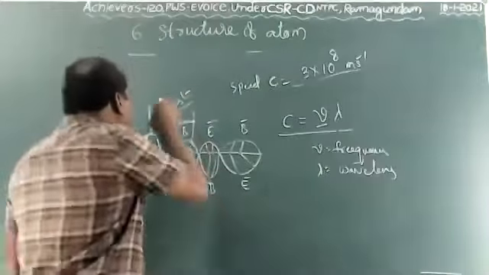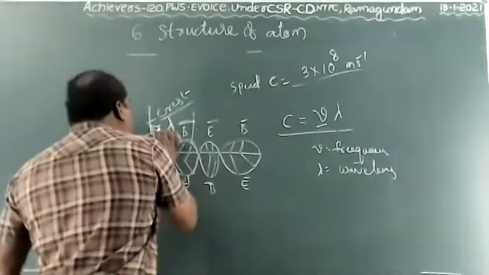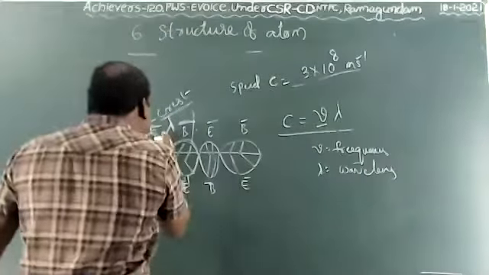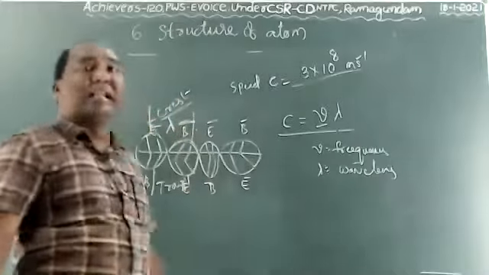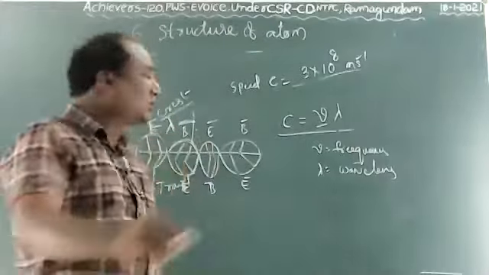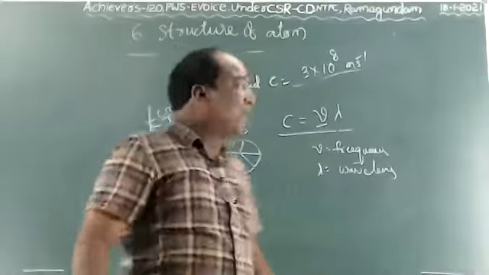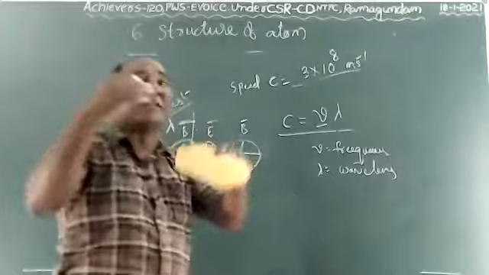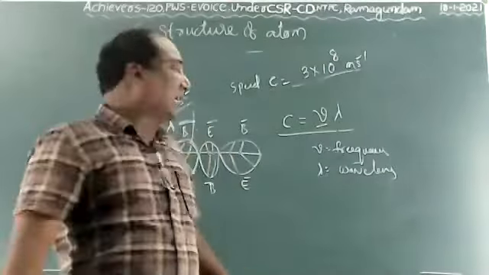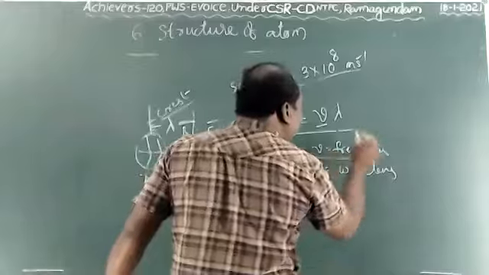When the electric charges vibrate, automatically the electric field changes. Due to the changing of the electric field, the magnetic field also changes. That's why both are perpendicular to each other. When electromagnetic waves travel from one place to another, they create so much disturbance. So the number of vibrations made in 1 second we call frequency.